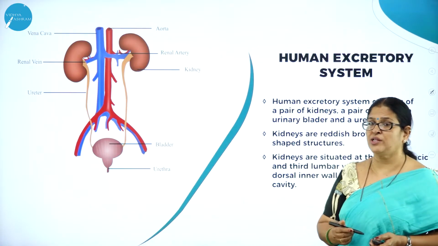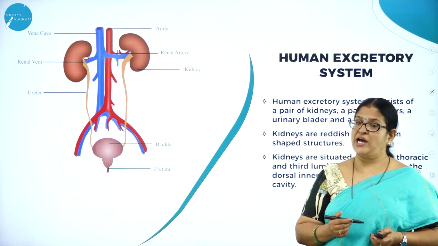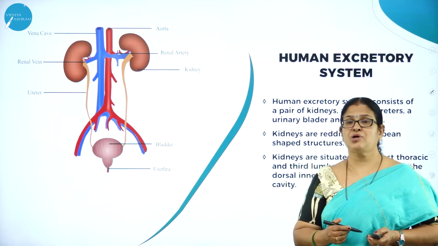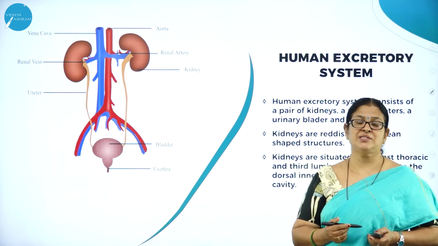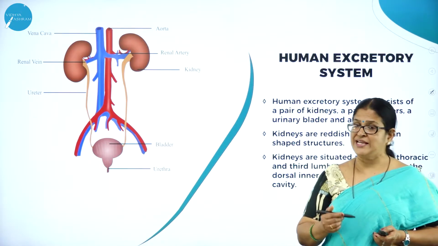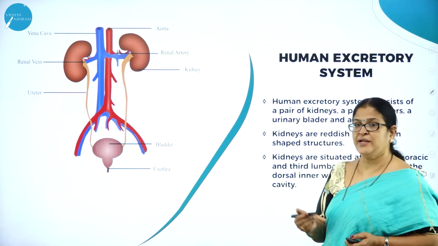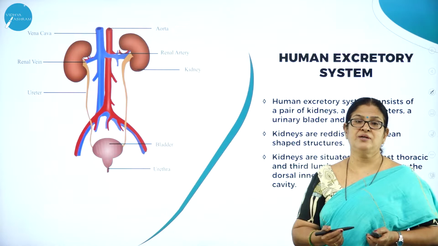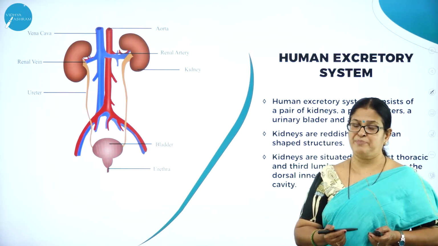Ammonia is highly toxic and easily soluble in water, and usually is excreted by aquatic animals like the fishes and the tadpoles. Whereas urea is less toxic and it is excreted by mammals. Then uric acid is eliminated by the insects, the birds and the reptiles.